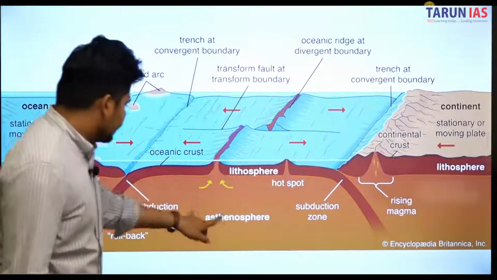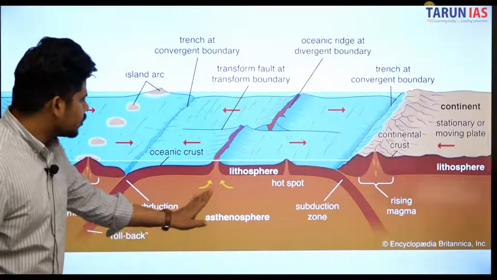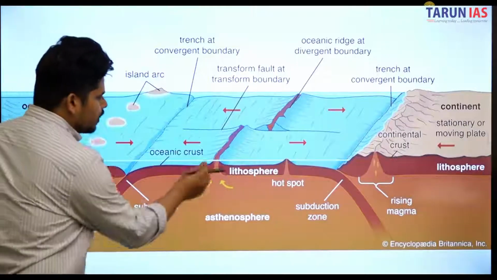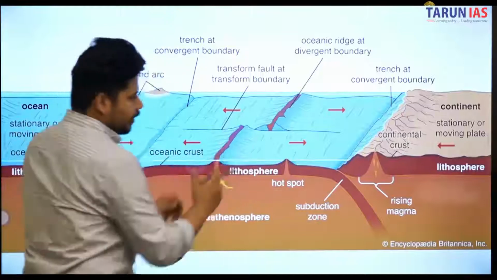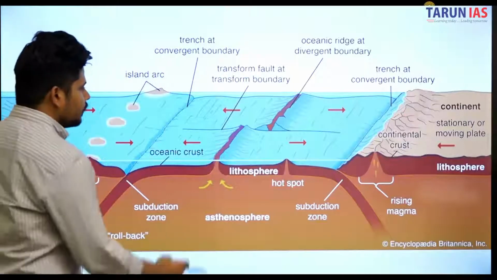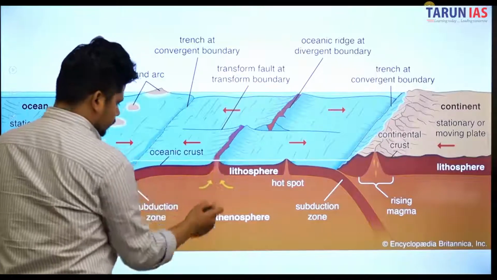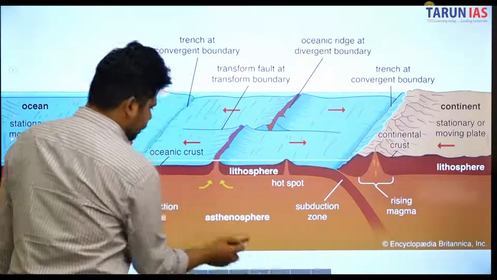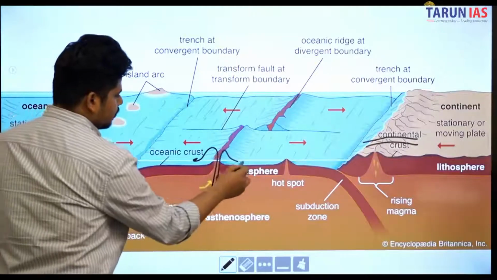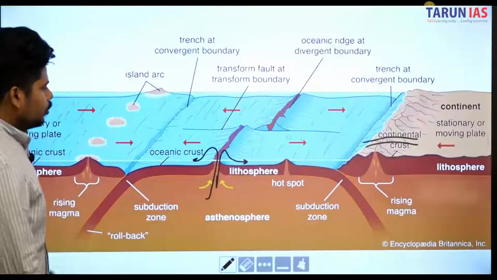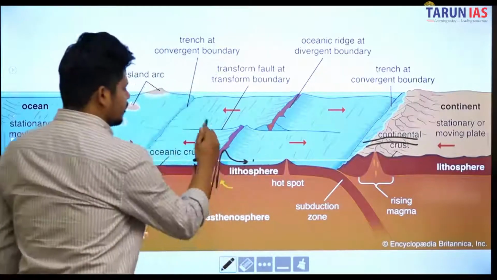This is the asthenosphere. Okay, again this lava sprouts out of this. Now you can see that the crust has broken down. The crust has split into two parts. Okay, if the crust is split into two parts, तो यहाँ से lava will come out. It will come out and spread like this. ठीक है, तो you can see कि पहले जहां पे इतनी ही जमीन थी, now it has spread. This is called spreading.